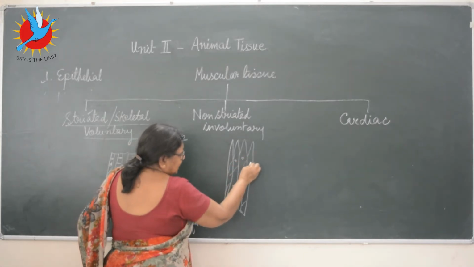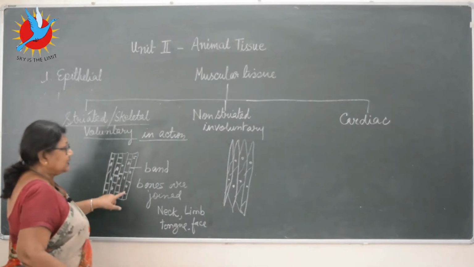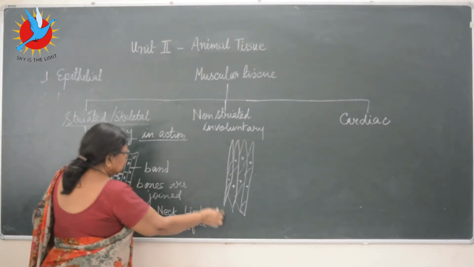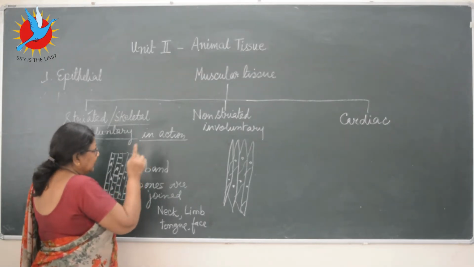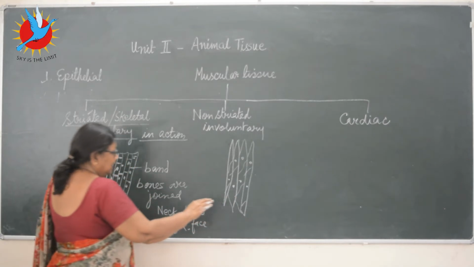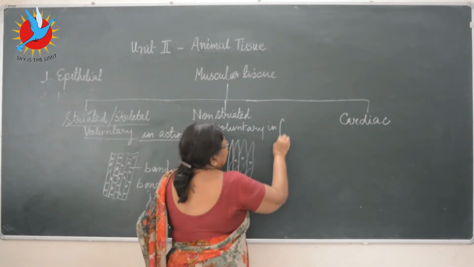This is one cell with one nucleus. So this is multinucleated, this is uninucleated. The striated ones do not have the tapering ends, these have the tapering ends. They do not have any muscular bands in between. And function is involuntary in function.